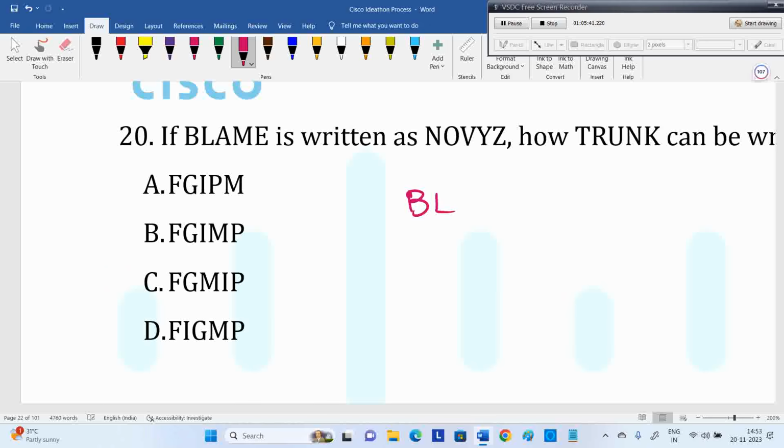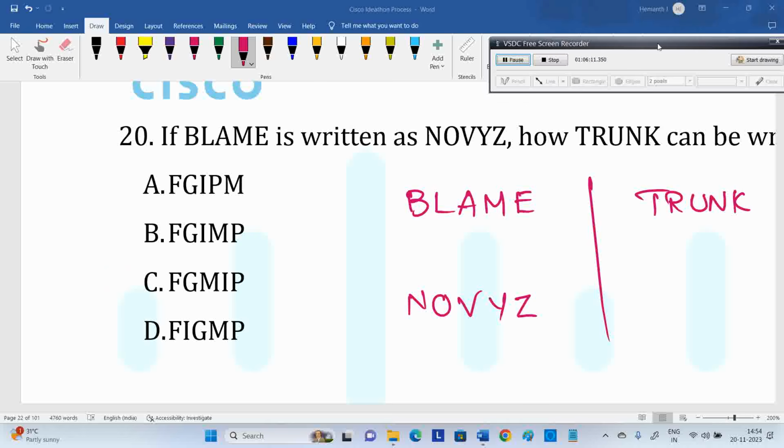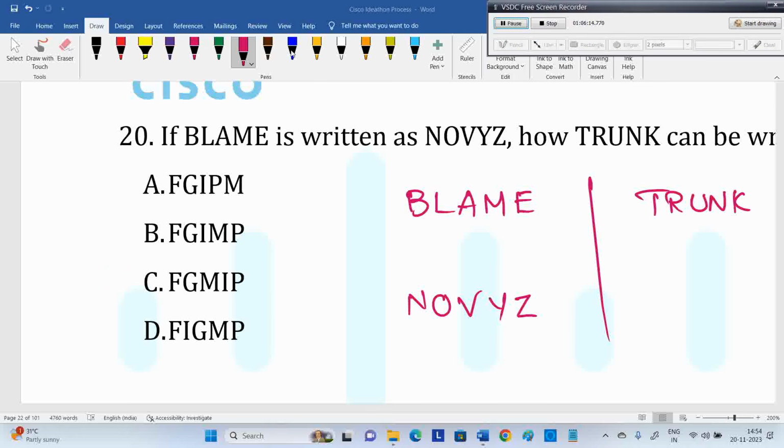Trunk is coded as what? This is also an excellent question.